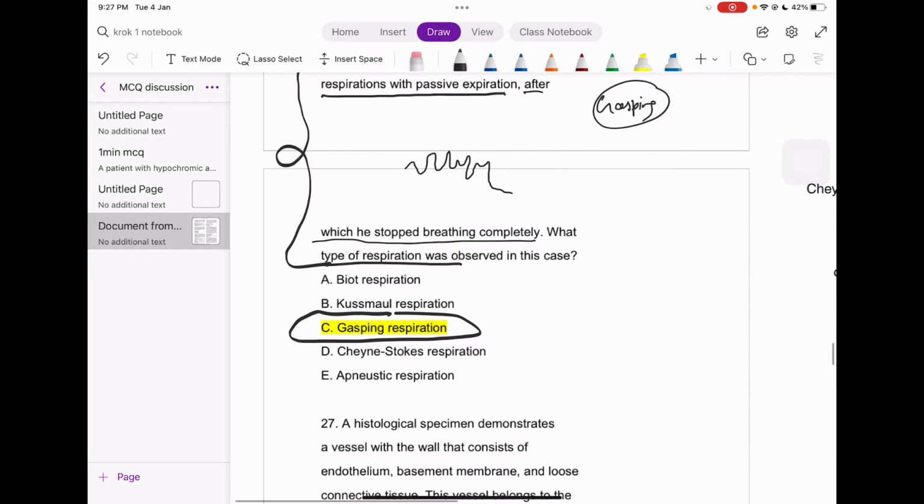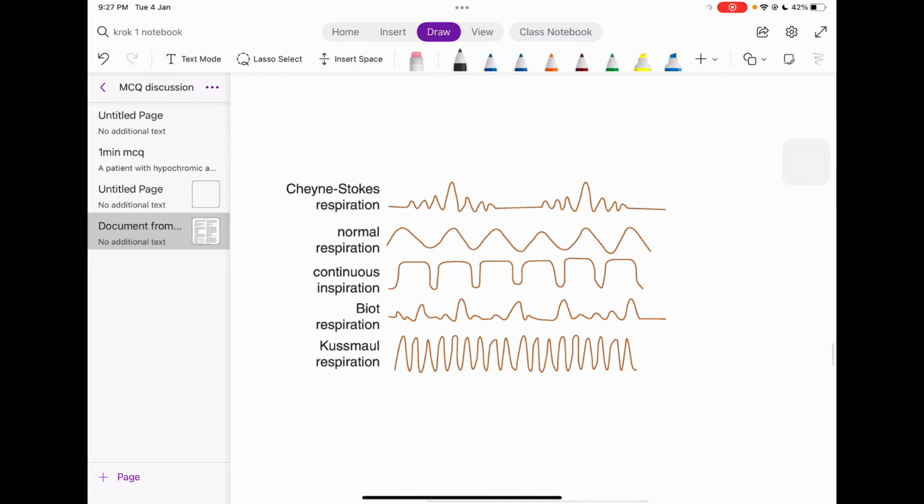Now let's look at some other options. Let's look at the Cheyne-Stokes respiration. What is it, guys? For this I have a beautiful graph for you. See, Cheyne-Stokes respiration: slowly the breathing will start increasing, thereafter on the peak it starts decreasing, and it happens like a chain. This pattern will repeat itself numerous times. That is what is known as the Cheyne-Stokes respiration.